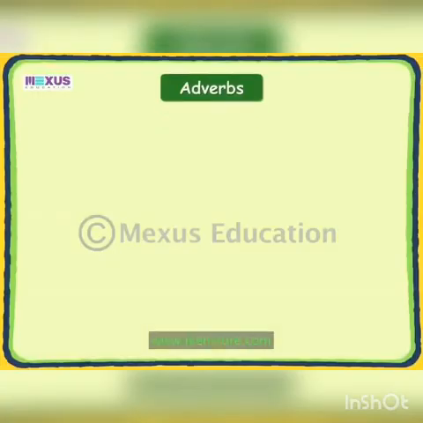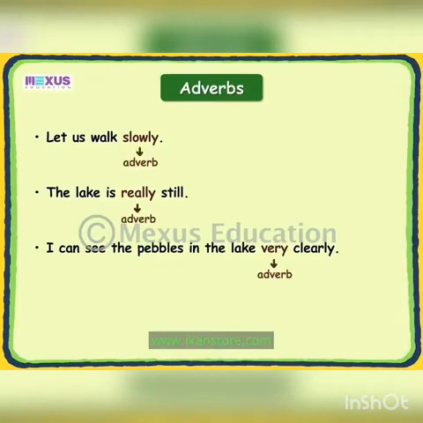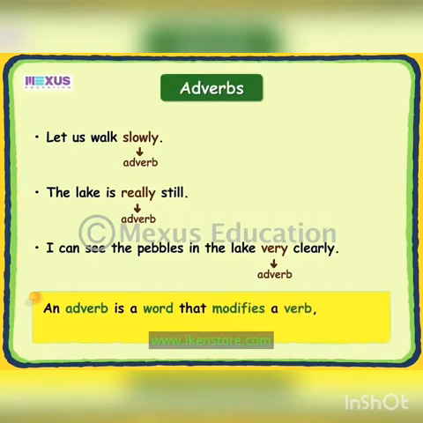Let's look at the following sentences that Zizi and Fleck used in their conversation. Let us walk slowly. The lake is really still. I can see the pebbles in the lake very clearly. The words slowly, really, and very are used in the above sentences as adverbs to tell us more about the words they modify. An adverb is a word that modifies a verb, an adjective, or another adverb.